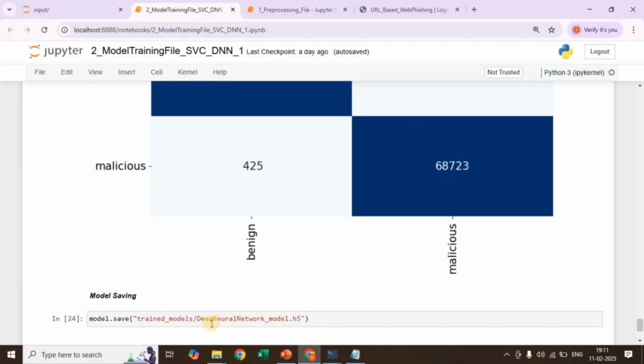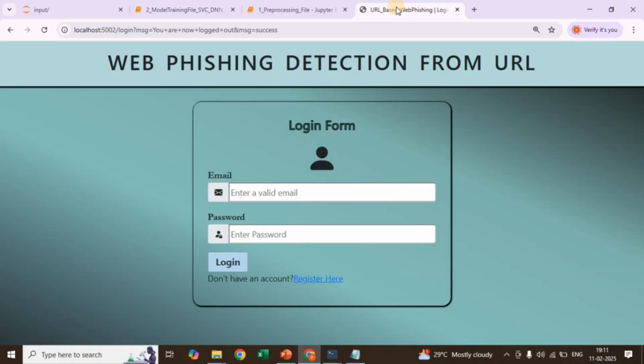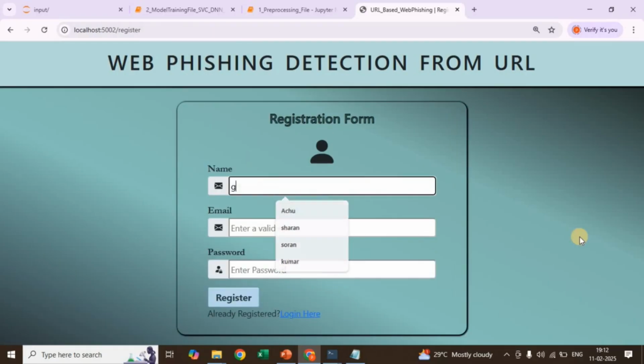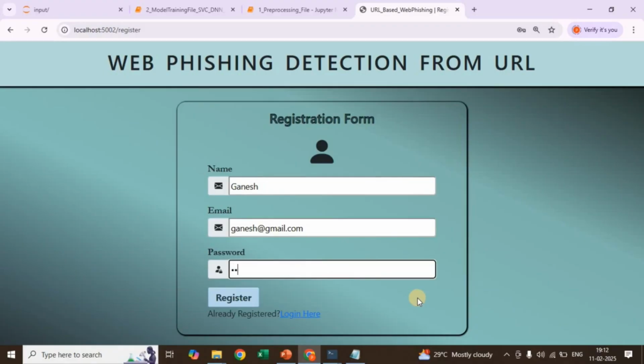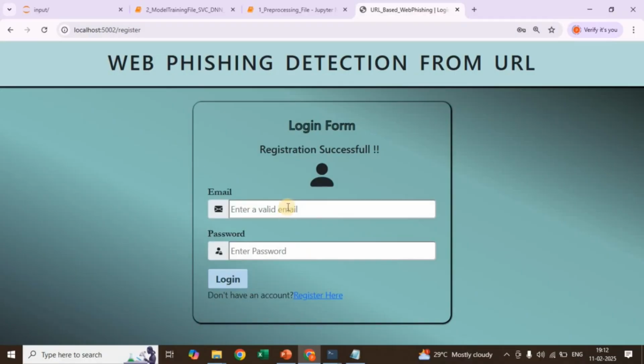This best model, the ANN model, is stored as deep neural network.h5. With the help of this deep neural h5 model, we develop the front-end URL. In the front-end web application, you can register. I can click here, register here. I give a name, Ganesh, with Ganesh at gmail.com, and some password. I register it.